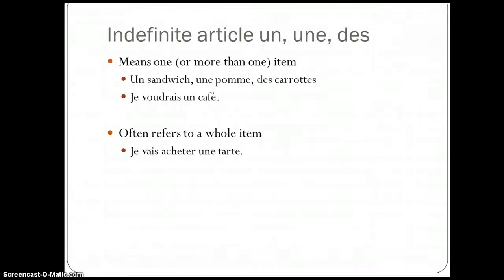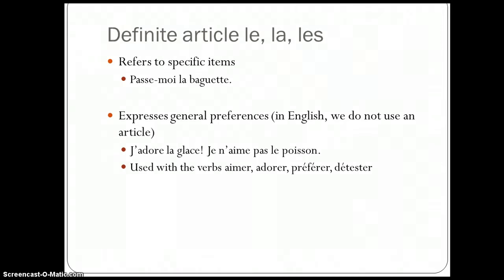So we know that indefinite articles are un, une, des, and that means one or more than one item. For example, un sandwich, une pomme, des carottes: a sandwich, an apple, some carrots. You can also say je voudrais un café. I would like a coffee, just the one. And it also refers to a whole item. Je vais acheter une tarte. You're going to buy a whole pie, an entire pie.